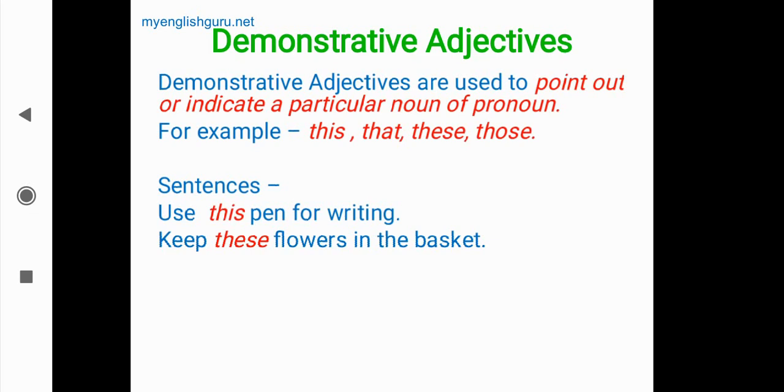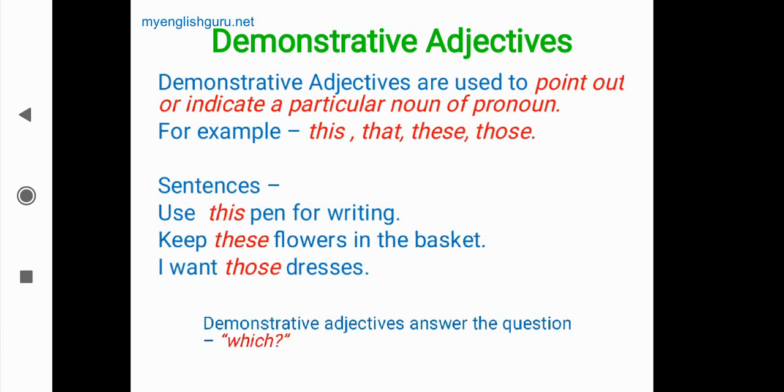Keep flowers in the basket may be the right answer, but the writer wants exact flowers. Which flowers? So he is telling these flowers, meaning he is emphasizing, demonstrating, indicating the noun. So here, these is a demonstrative adjective. The third one, I want those dresses. Again, which dresses? Those dresses. Here it is pointing out particular dresses.